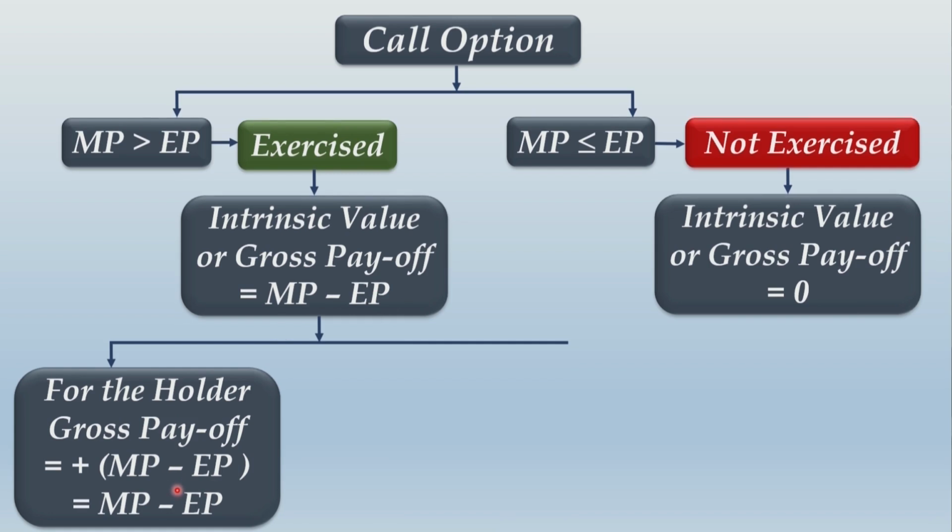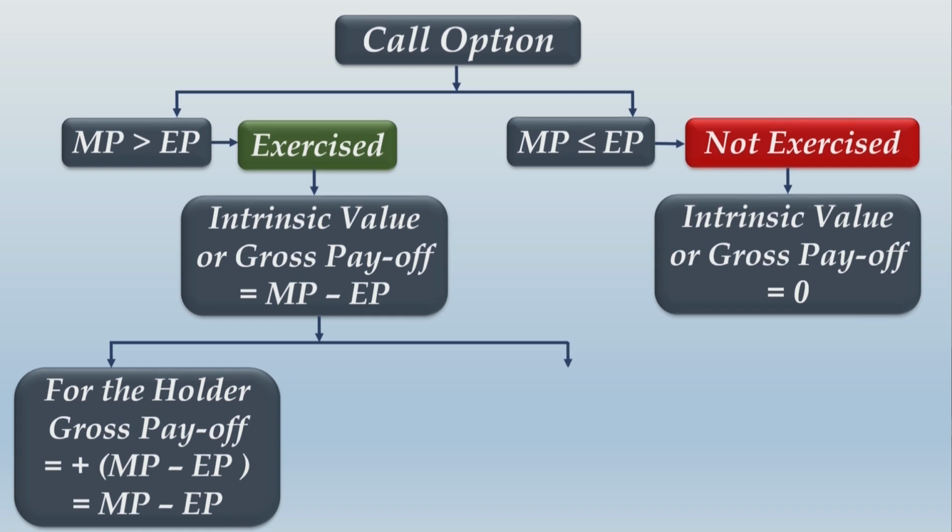Outside the value of the option, when MP minus EP we are putting within brackets, and which in our example was $56 minus $50, that was $6, and we have put a plus sign outside the bracket, which indicates an inflow of cash. So for the holder, that $6 will be inflow. Plus sign outside the bracket. When you open the bracket, it remains MP minus EP, which will be still a positive $6.